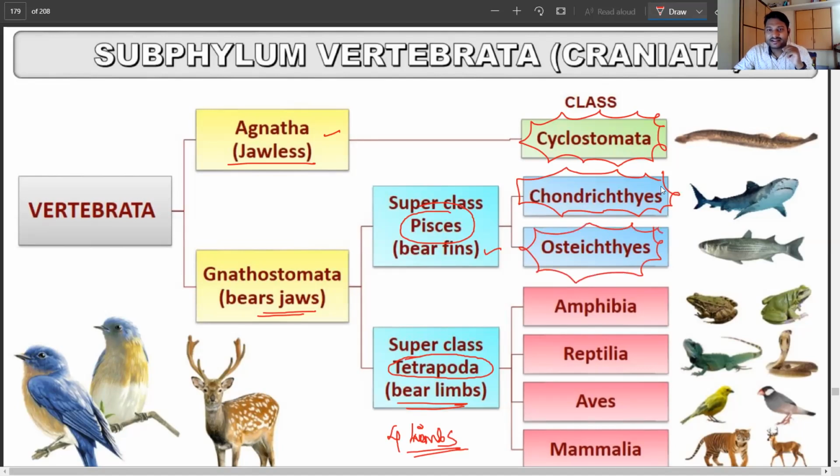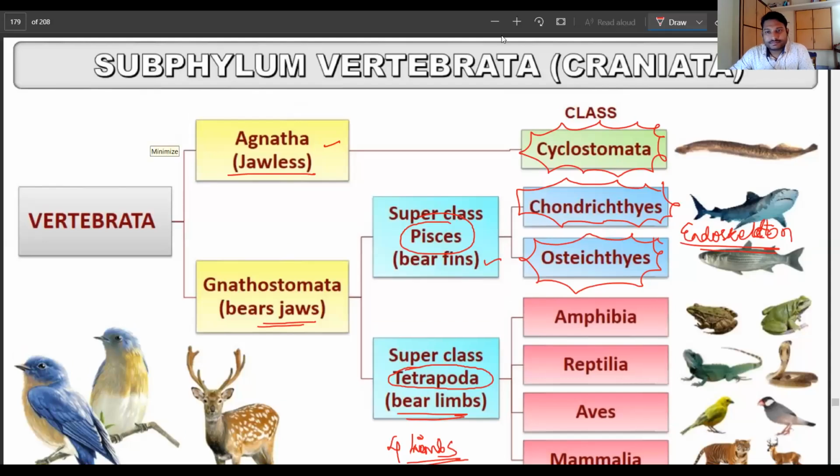Now, the main difference here is the endoskeleton. Can anybody tell me what an endoskeleton is? Anyone, dear students? Hello, are you able to hear? Are you able to hear? Yes, sir. Any idea what an endoskeleton is? If you do not, just tell me. I will try to answer that. Do you all know or not? Yes or no? Okay, I think probably you are not aware of that.